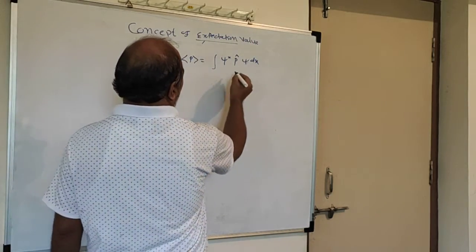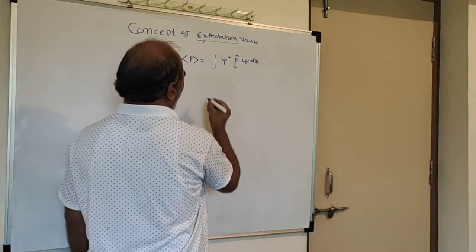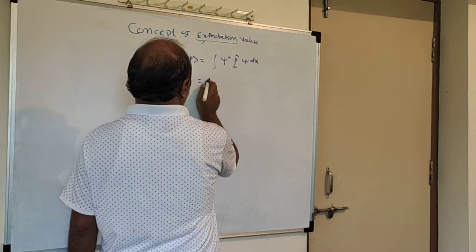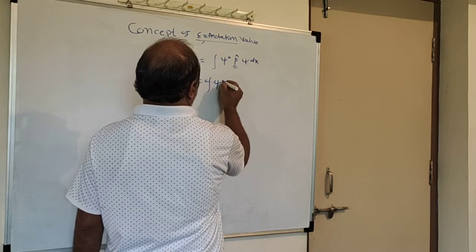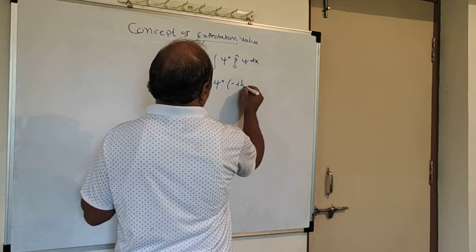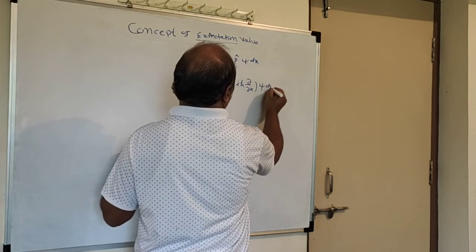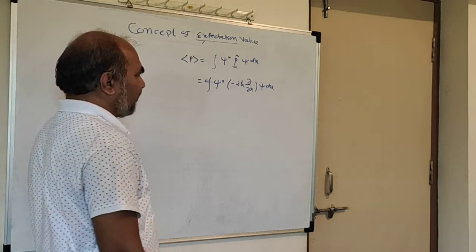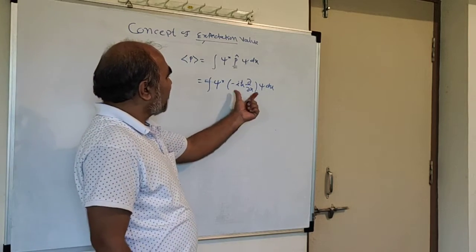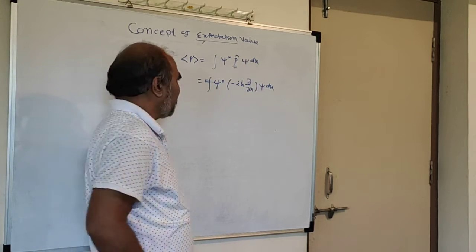And this operator is minus i h cross del by del x, so the expectation value of p is the integration of psi star into minus i h cross del by del x of psi dx.